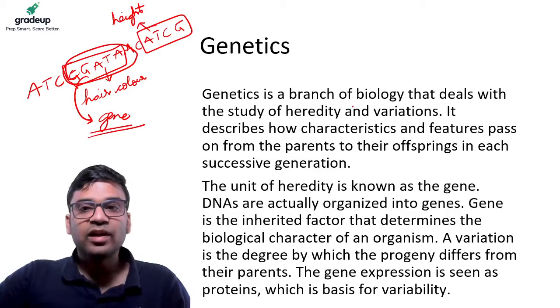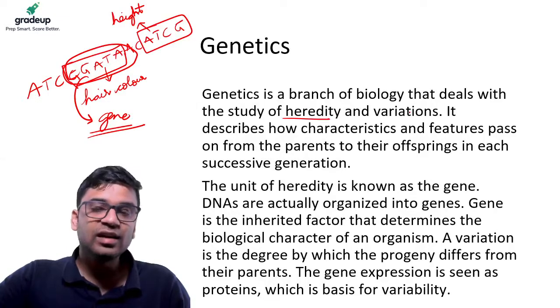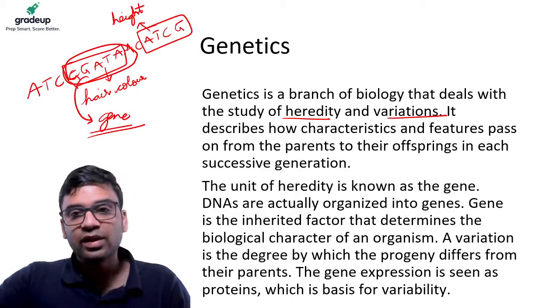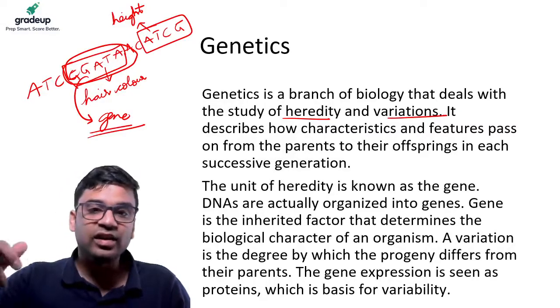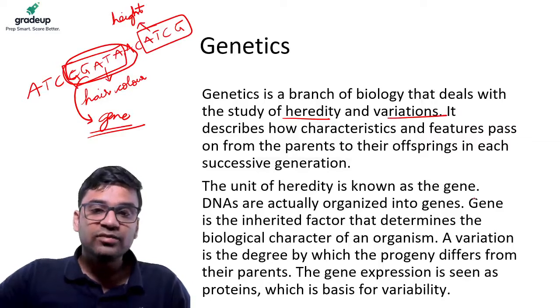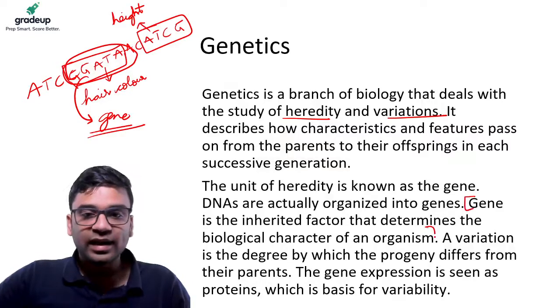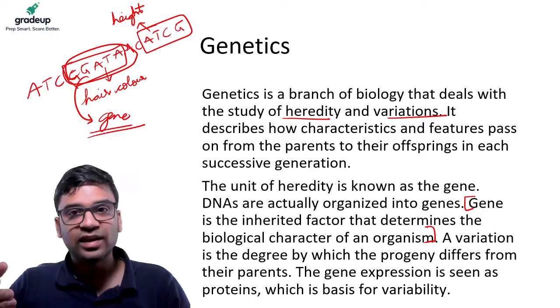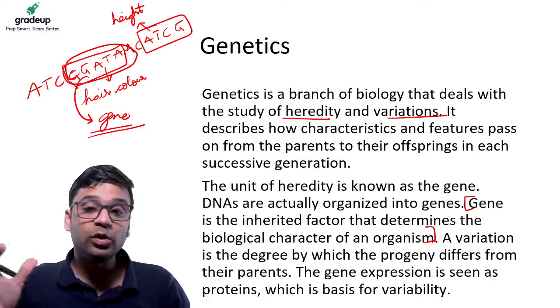And genetics is the branch of biology which studies heredity and variations. So how characteristics pass on from the parent to the offspring is studied in genetics. So a gene which is inherited is a biological character, and sometimes there can be a variation. Of course, your child is not exactly like the parents. So there is a variation, there is a mutation.